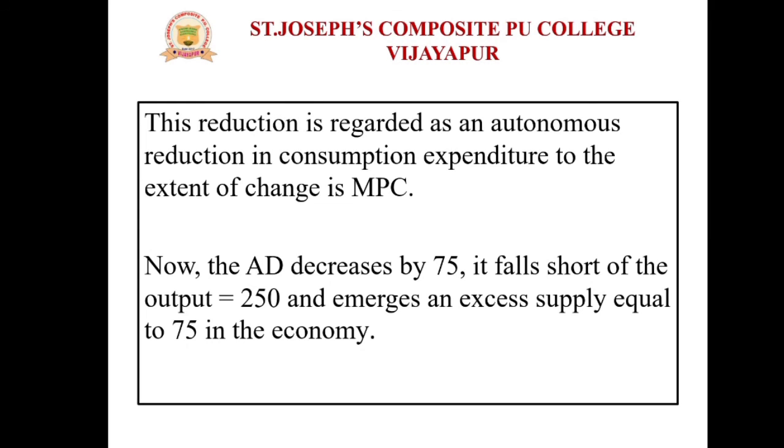This reduction is regarded as an autonomous reduction in consumption expenditure to the extent of the change in MPC. Now aggregate demand has decreased by 75 and falls short of the output, which is equal to 250, and an excess supply equal to 75 emerges in the economy. So this situation is to be considered the paradox of thrift.